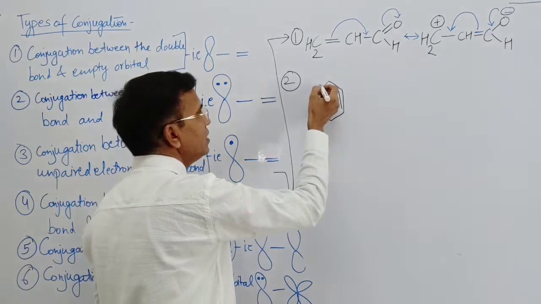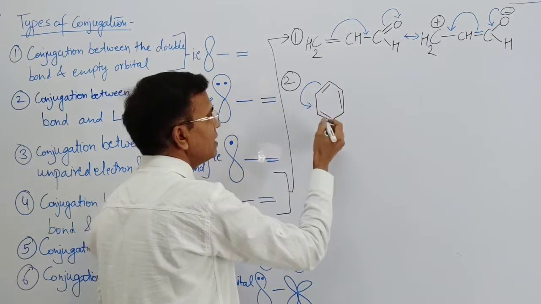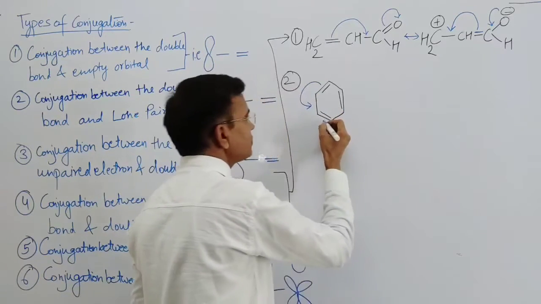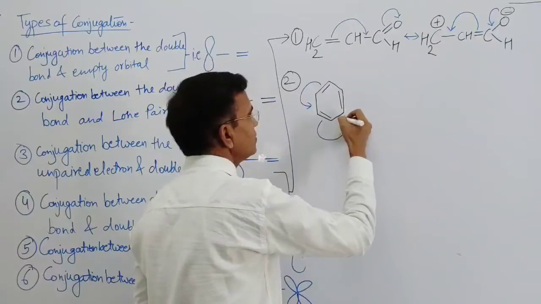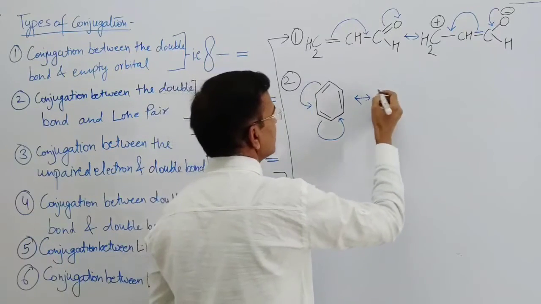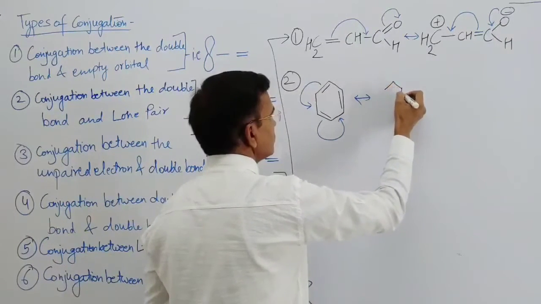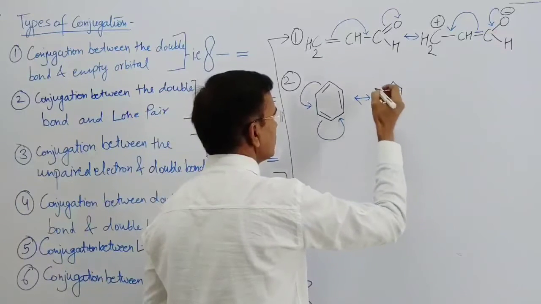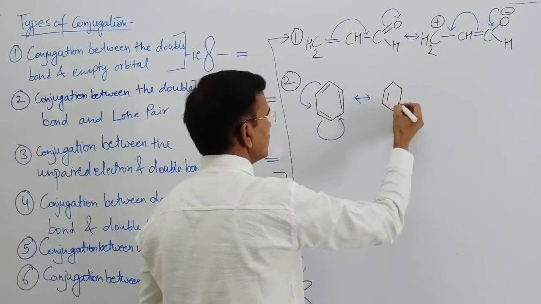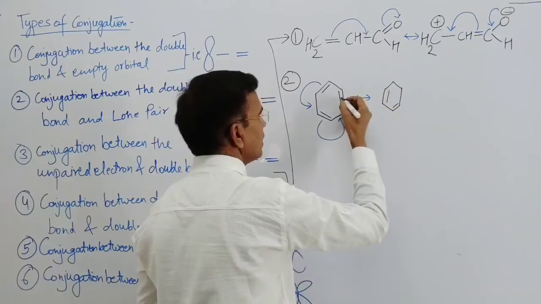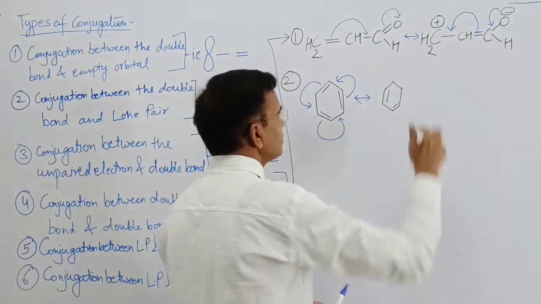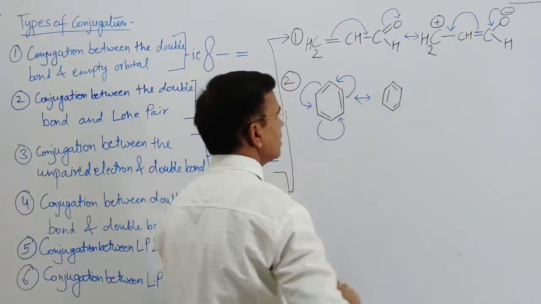So delocalization of pi electrons takes place. This comes this side. And this one, this comes this side. Again